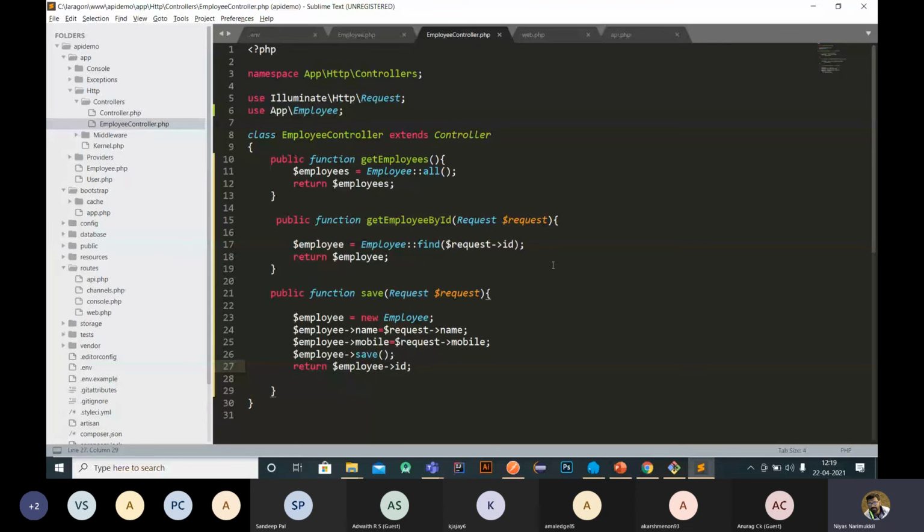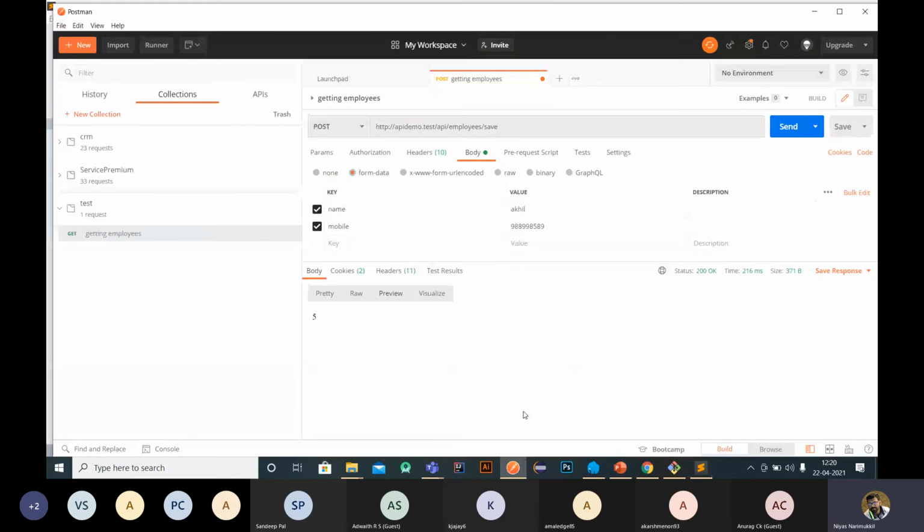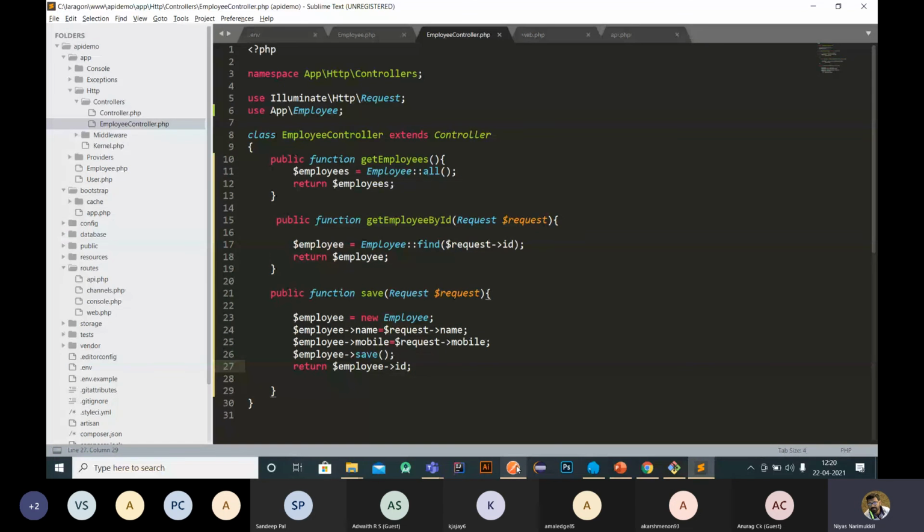Is that clear? Up to this clear? So I hope all of you got an idea, right? How to create APIs, how to check APIs, how to save data through APIs. For that we have to use Postman. Using Postman, we are able to test our APIs. Up to this clear? Any questions? This is a sample demo of how to create a simple project in the Laravel framework and how to build APIs through Laravel. Any questions, guys?